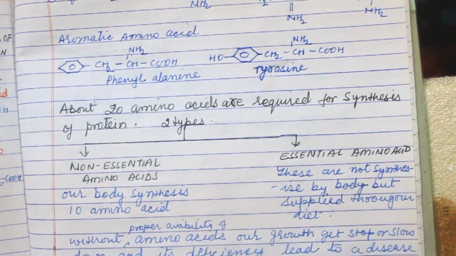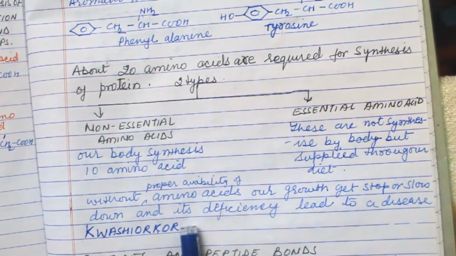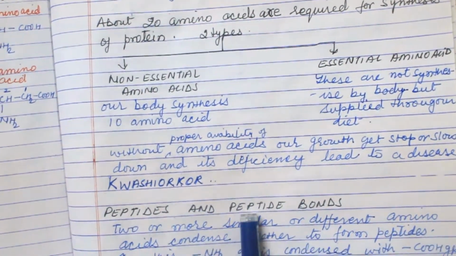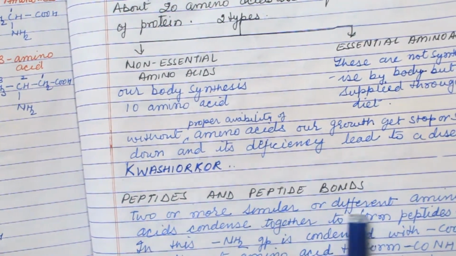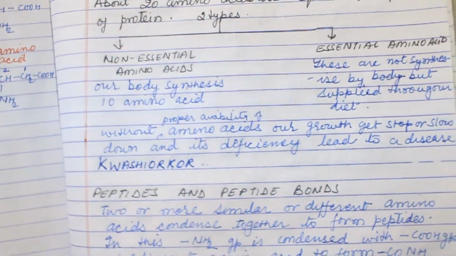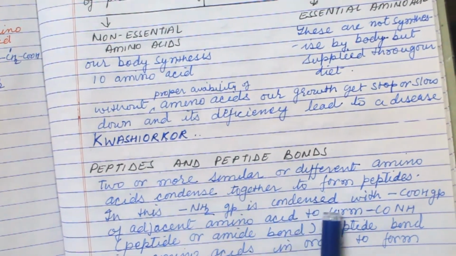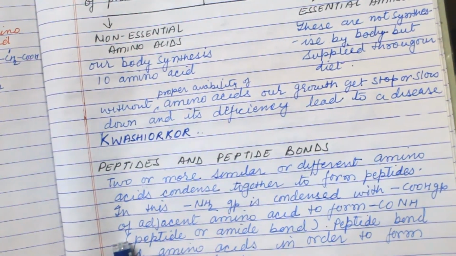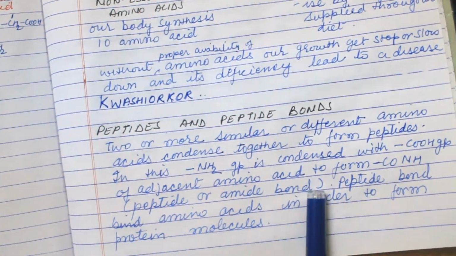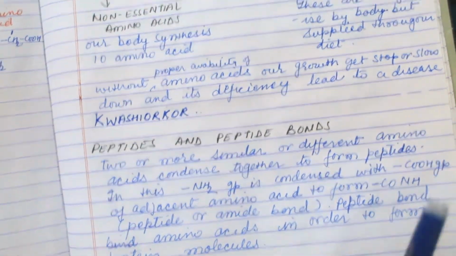Without proper availability of amino acids, our growth gets stopped or slows down, and its deficiency leads to a disease, kwashiorkor. Now next is peptide and peptide bonds. Two or more similar or different amino acids condense together to form a peptide. In this, the NH2 group is condensed with the COOH group of the adjacent amino acid to form a CONH or peptide or amide bond. Peptide bonds bind amino acids in order to form protein molecules.